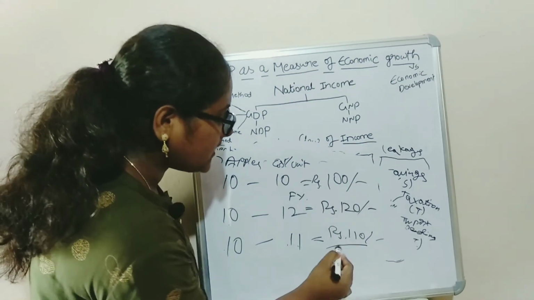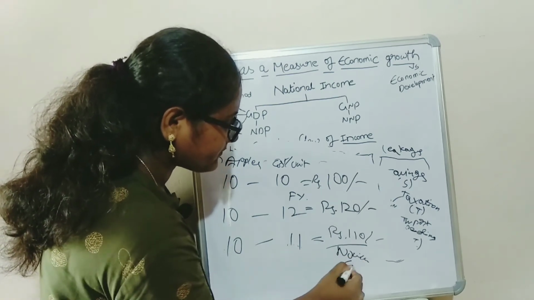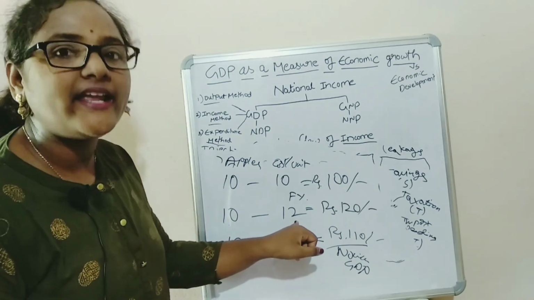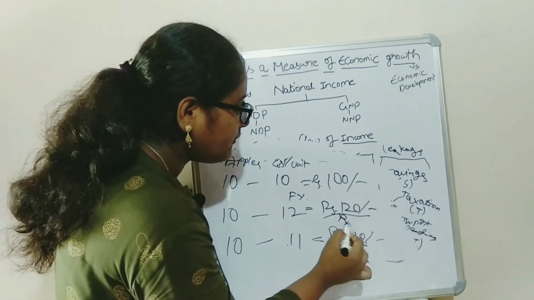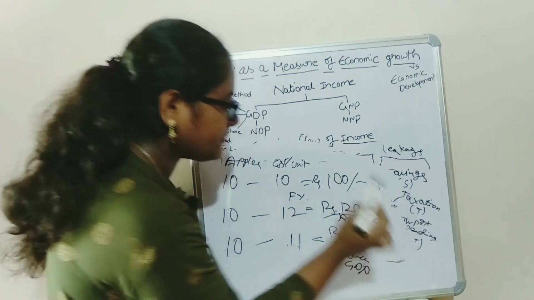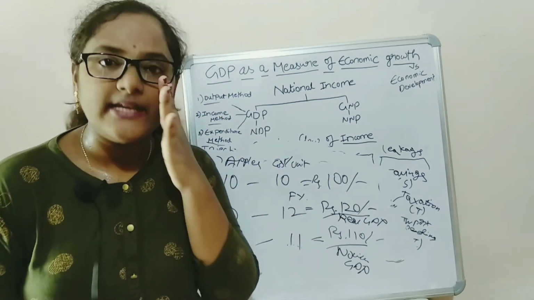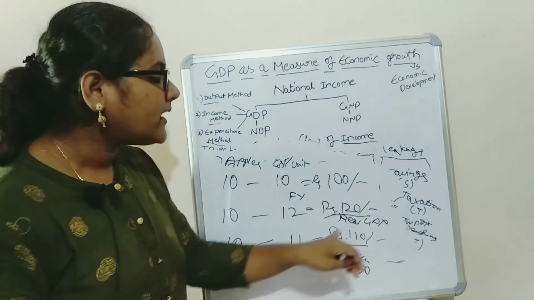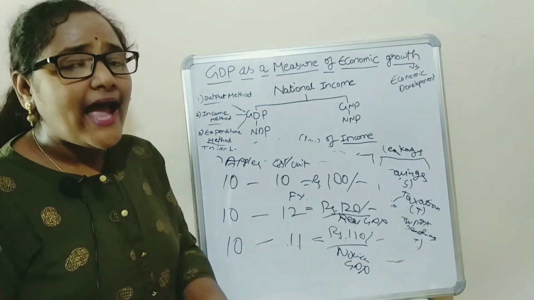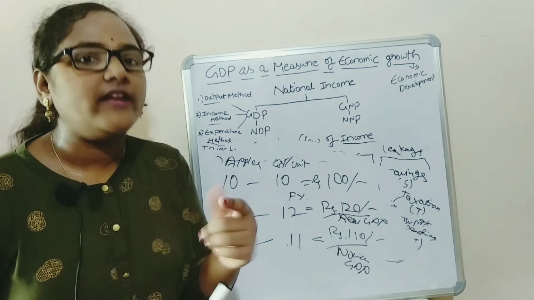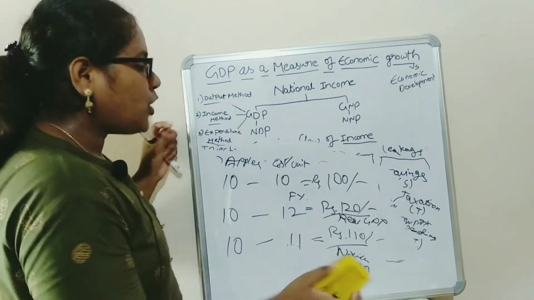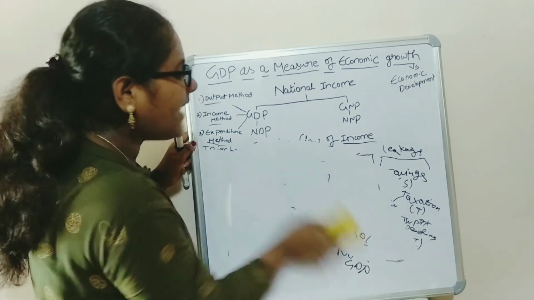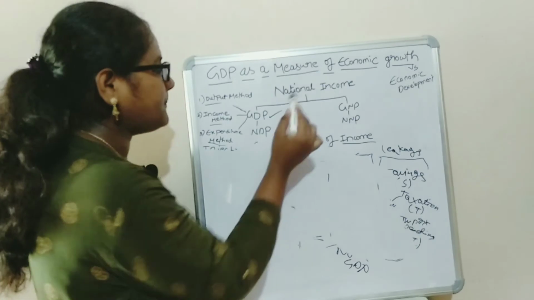So this is the nominal GDP, and as the inflation rate has been included here, this is the real GDP. So the difference between the real GDP and the nominal GDP is, if the inflation rate has been included, it is known as real GDP, and without adjustment of the inflation rate, it is known as the nominal GDP. And now we have completed the GDP.